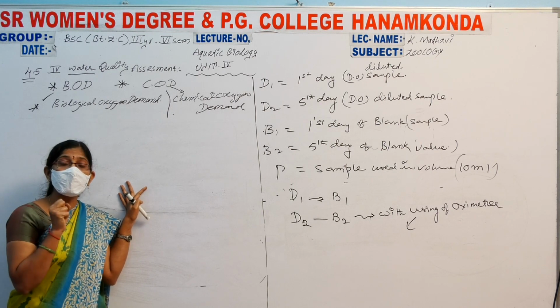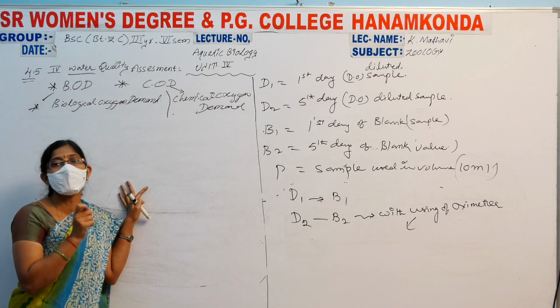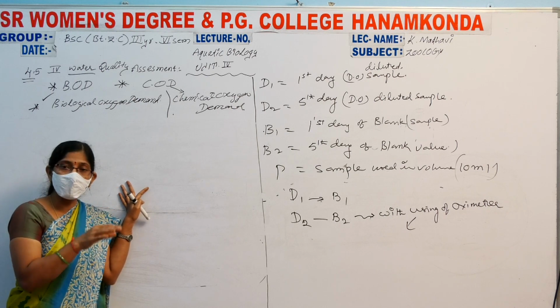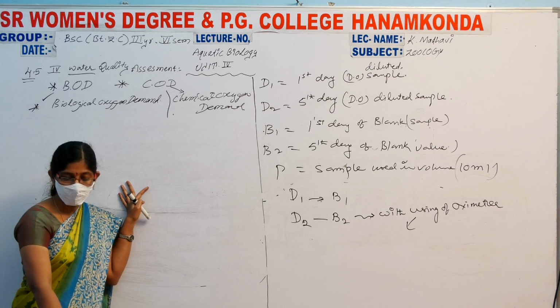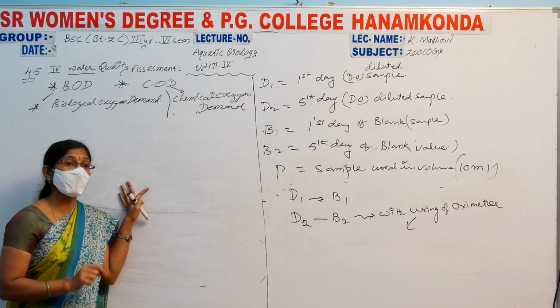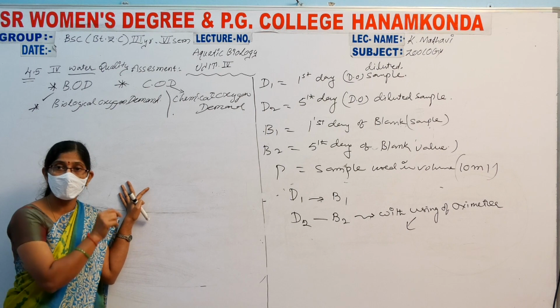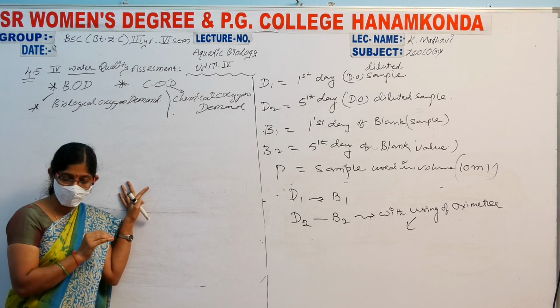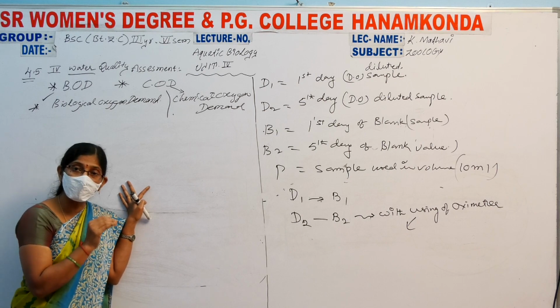The strong oxidizing agent used in the COD test, which we use in this experiment, is potassium dichromate in the presence of concentrated sulfuric acid.